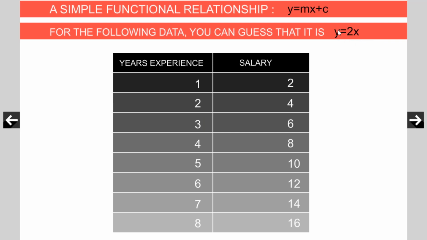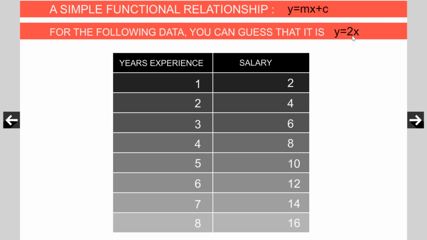This is known as the prediction equation. Why do they call it the prediction equation? Suppose someone comes and tells me, I possess 9 years of experience, how much salary can I expect? Then I will substitute 9 here, and 2 times 9 is 18. I will immediately tell him you are likely to get 18 lakh per year. And another person comes and tells me I possess 10 years of experience. How much salary can I get? Then I will substitute X is equal to 10, and 2 times 10 is equal to 20. So this equation helps me to predict. That is why this is known as the prediction equation.